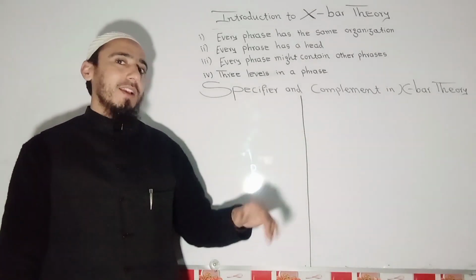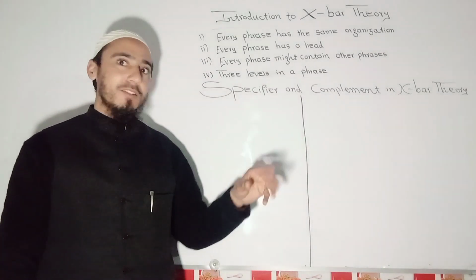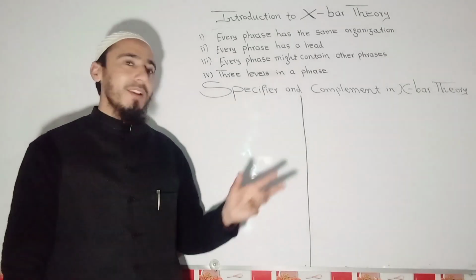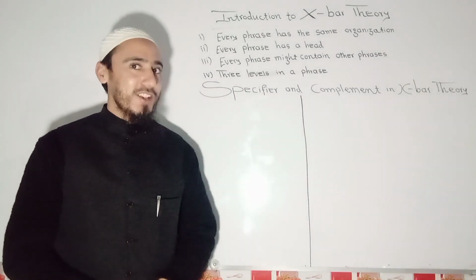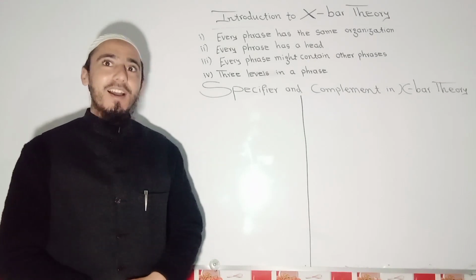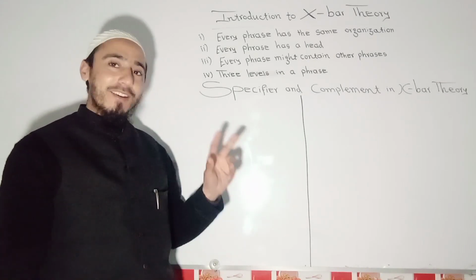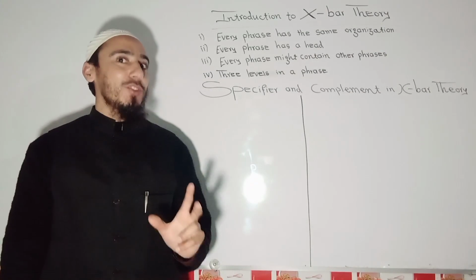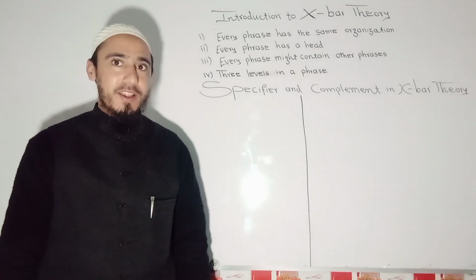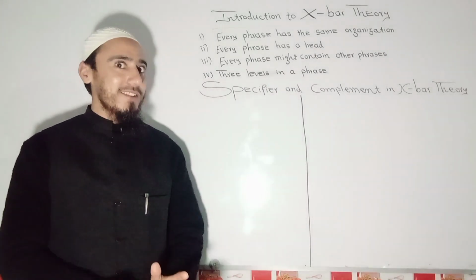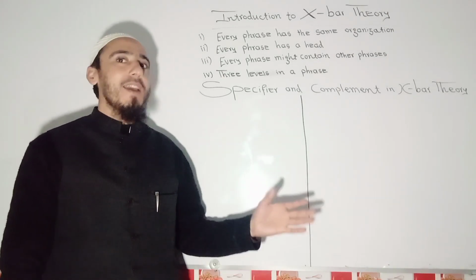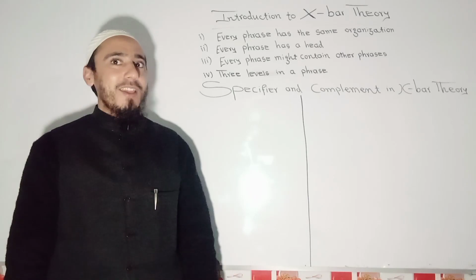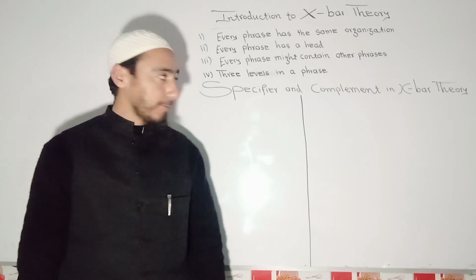It names the second level, the mid level, X-bar. And the third level, according to X-bar theory, is known as head. Remember that I also drew the structure of X-bar theory, and presented and wrote some sentences showing how to apply X-bar theory upon some examples or parts of the sentence.